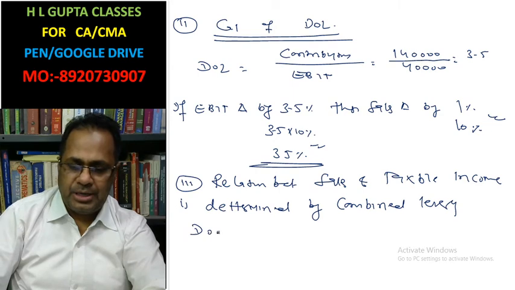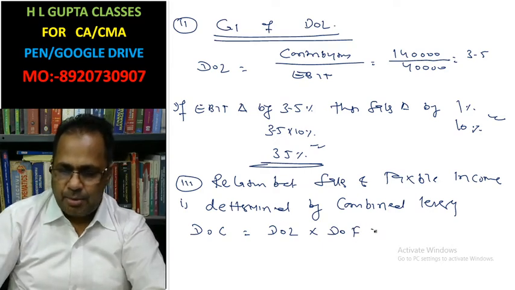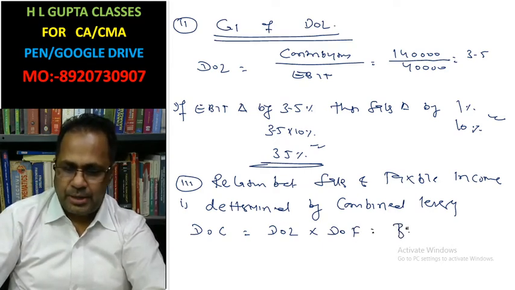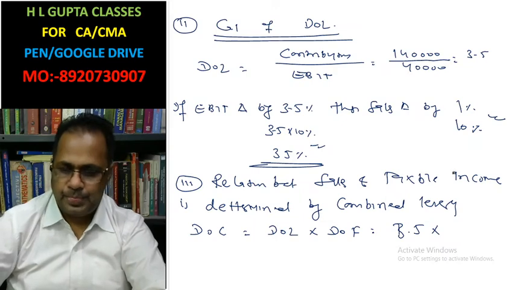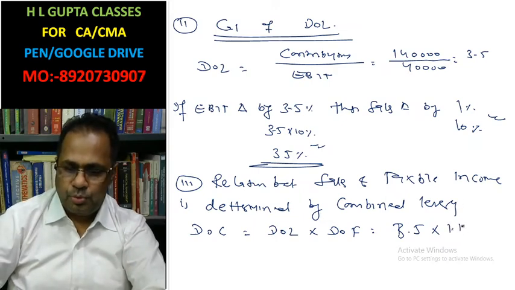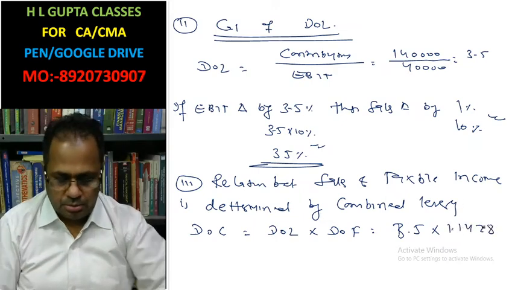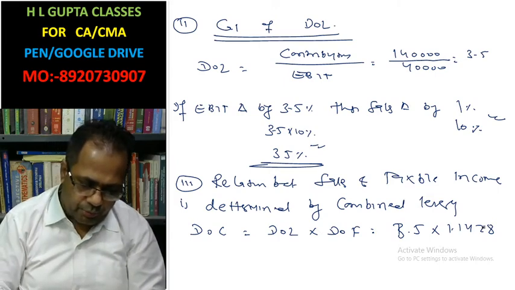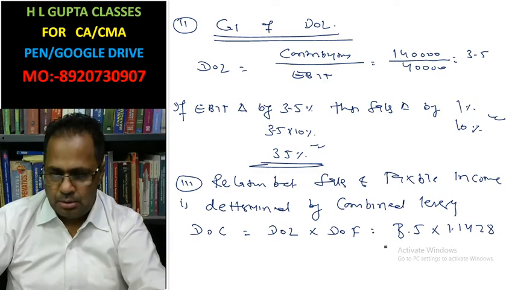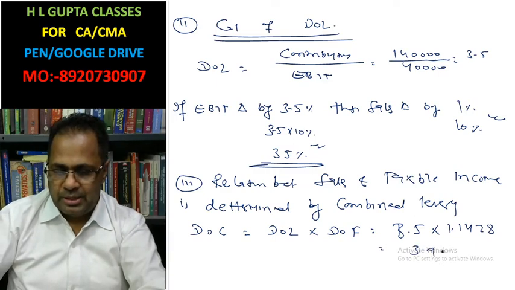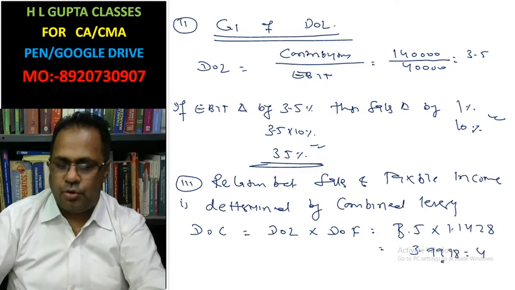Degree of combined leverage equals degree of operating leverage into degree of financial leverage: 3.5 into 1.1428, which equals 3.9998, that is 4.